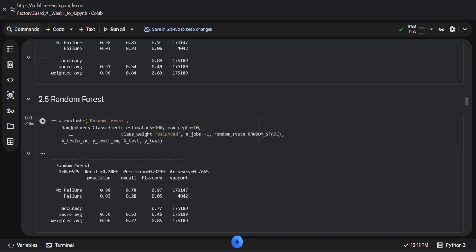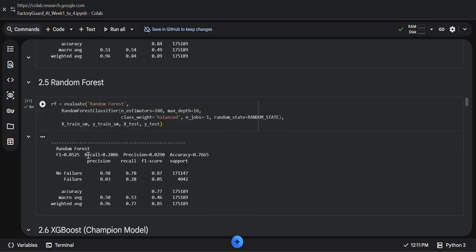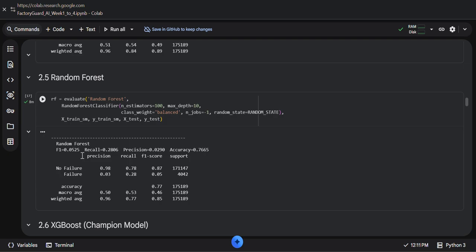The next model is the random forest. In the output again we see the classification report, confusion matrix and metric values. Compared to logistic regression, random forest usually performs better on structured nonlinear data. If the recall improves, that means it is catching more true failures. If the F1 score improves, that means the overall balance between precision and recall is better.